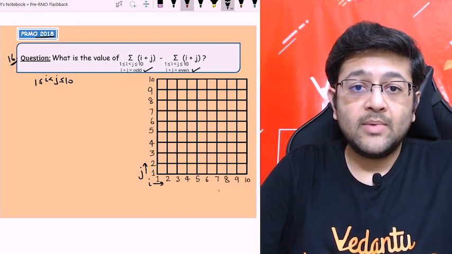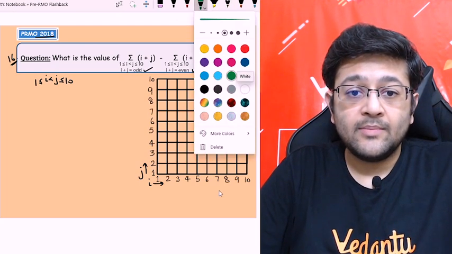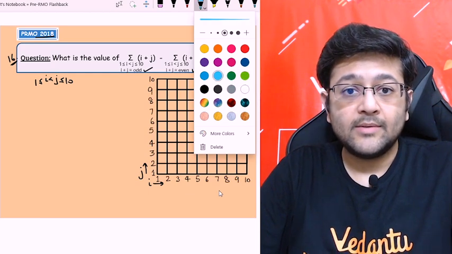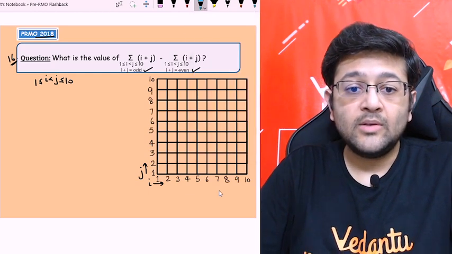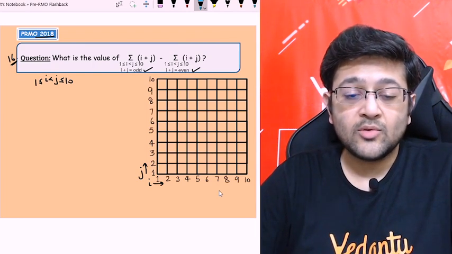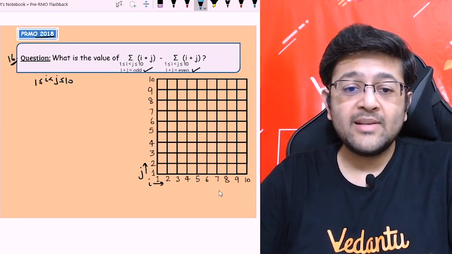Let's see one more thing here. I'll mark it with a white color. We have to see that i is not equal to j, so those points are not required, and also i is always less than j.